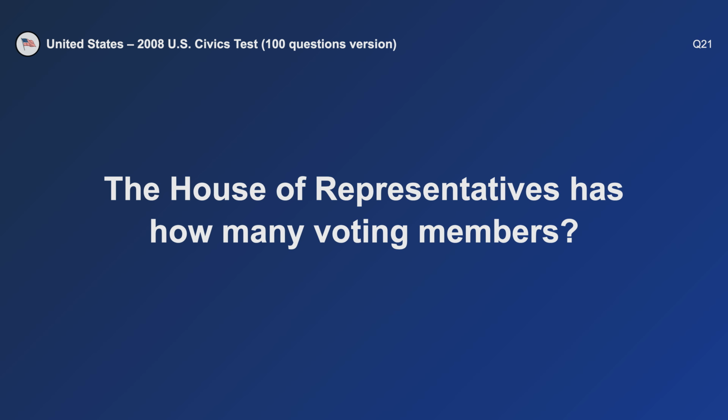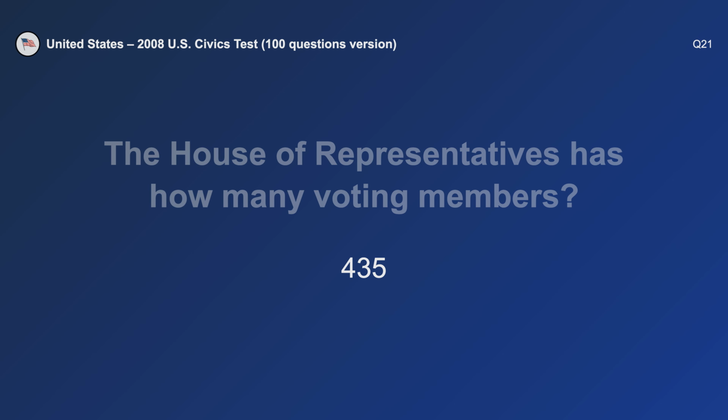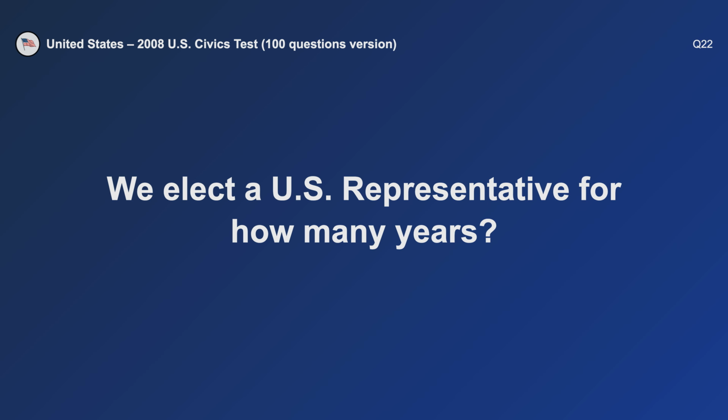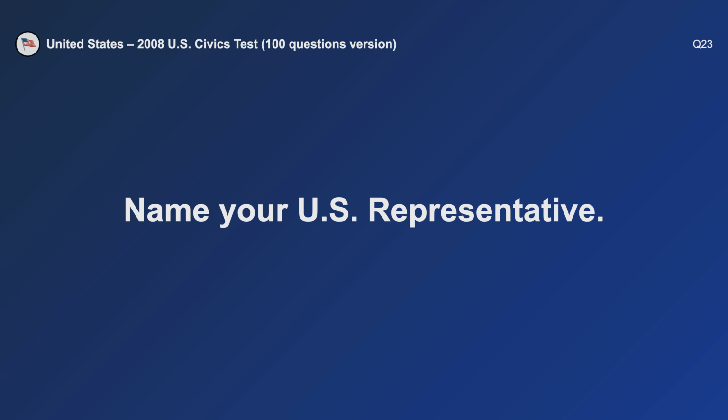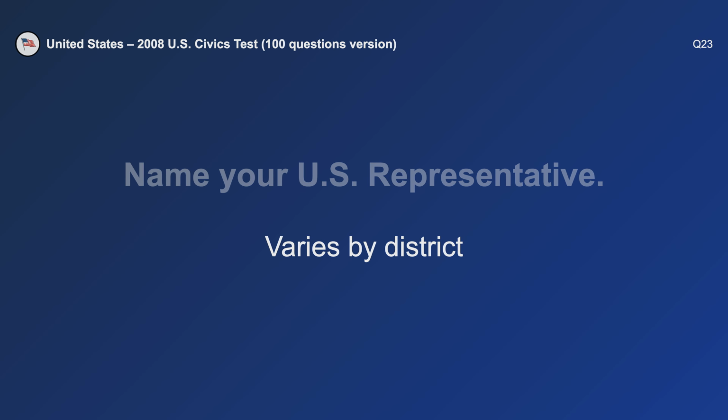The House of Representatives has how many voting members? 435. We elect a U.S. representative for how many years? 2. Name your U.S. representative. Look up on house.gov, link in description.